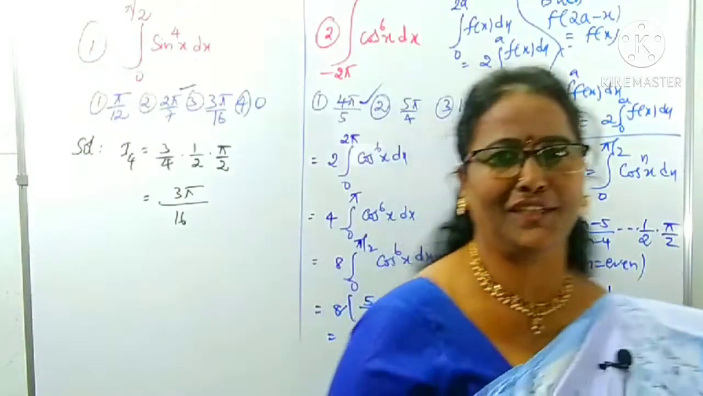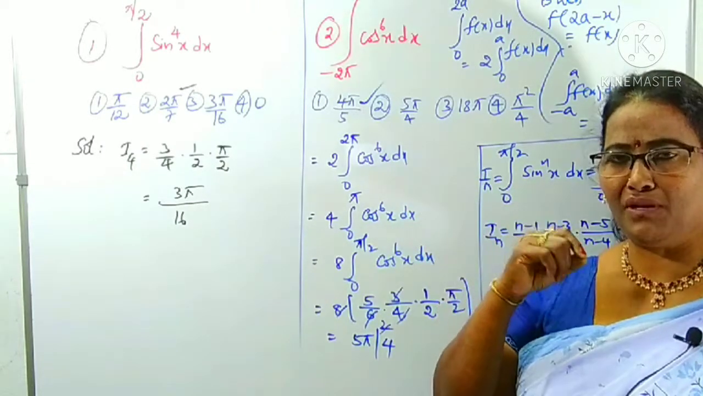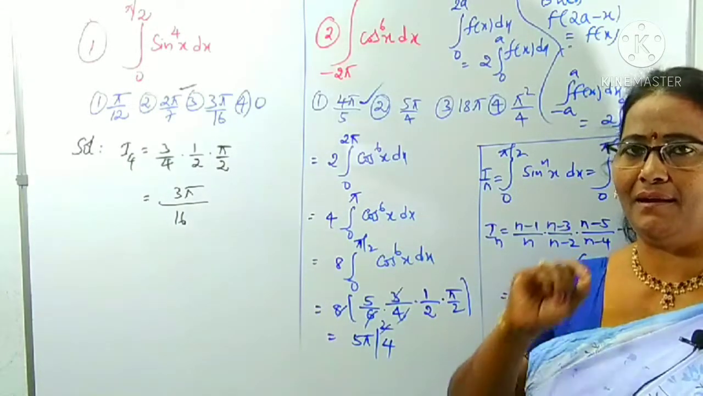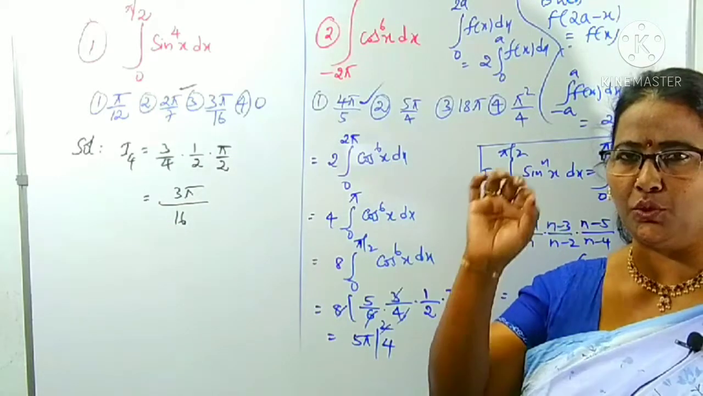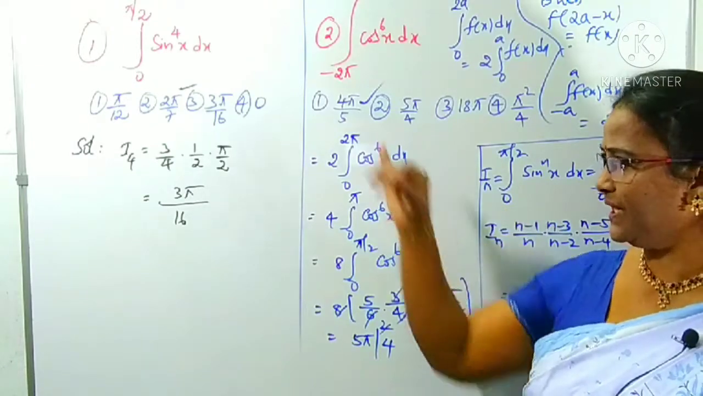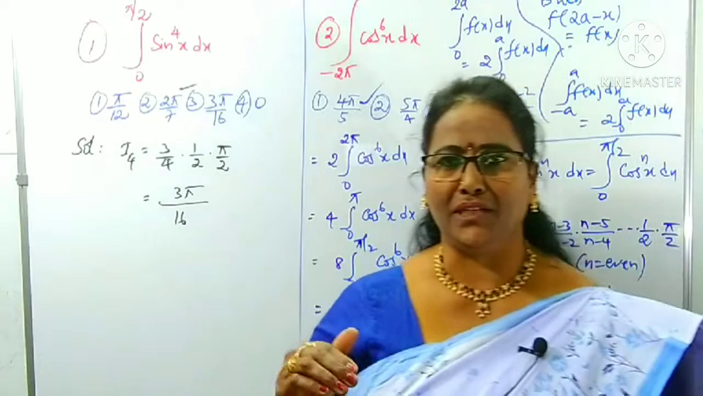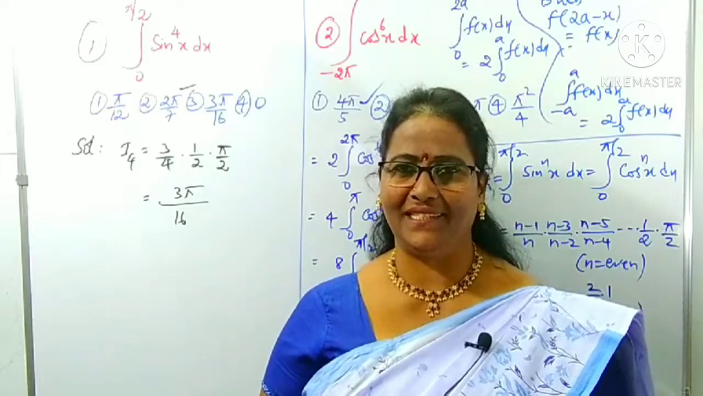Is it clear? Are you following? What are the reduction formulas given here? It is in the form of sin power nx or cos power nx between the limit 0 to pi by 2. If it is not in the form of limit 0 to pi by 2, we can reduce by using the properties. Is it clear? Now we can come across some more questions, right?